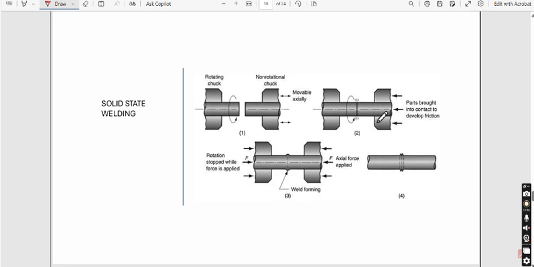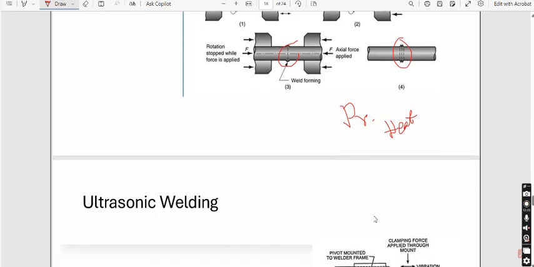Also parallelly, we can apply a pressure at the fixed part of the chuck, or we can say that this chuck is movable and it moves axially, and as we are applying pressure at both ends of the chuck, we can see that along with the heat, the pressure of welding is created here. You see here, the welding is created. So basically, because of the pressure and because of the heat. Hope you have understood this part of the friction welding.